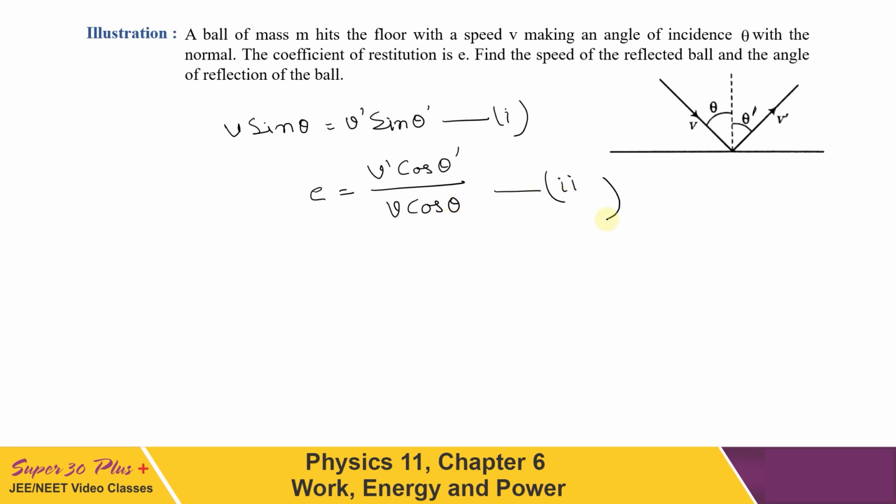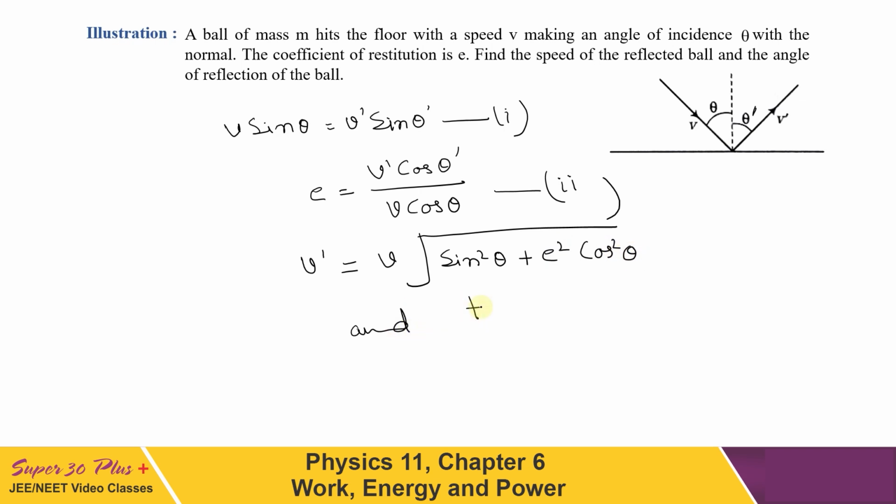On solving 1 and 2, we will finally get v dash to be equal to v, taking common, square root of sin square theta plus e square cos square theta. Also, because it is asking for the angle, we have to get that value: tan theta dash is equal to tan theta upon e. We can see this from these two equations itself.